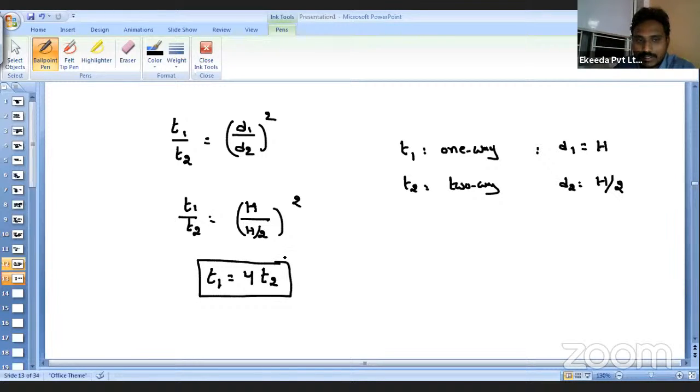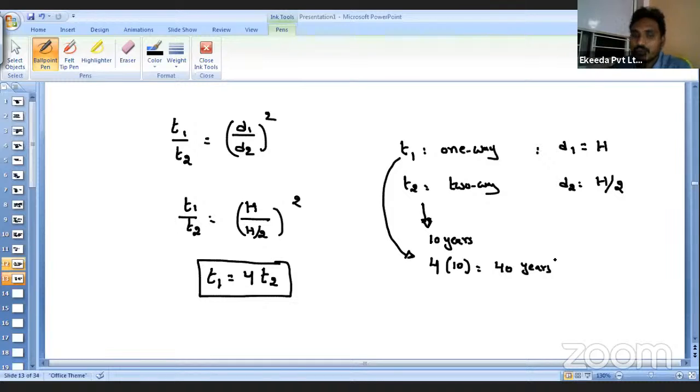That means, for example, for 40% consolidation with a two-way drainage path, if it takes 10 years, for the same degree of consolidation how much will it take for a one-way drainage path? That is nothing but 4 times. So for two way, if it takes 10 years, for one way it will take 4 times that, which is 40 years.